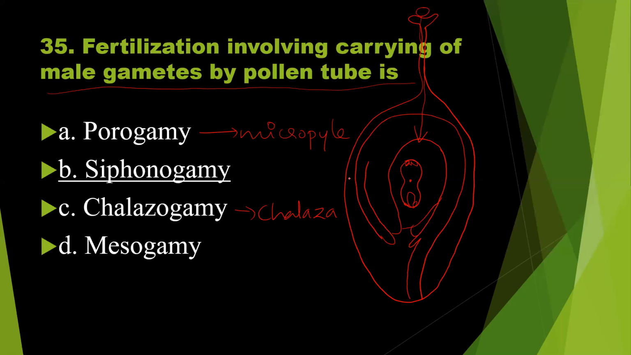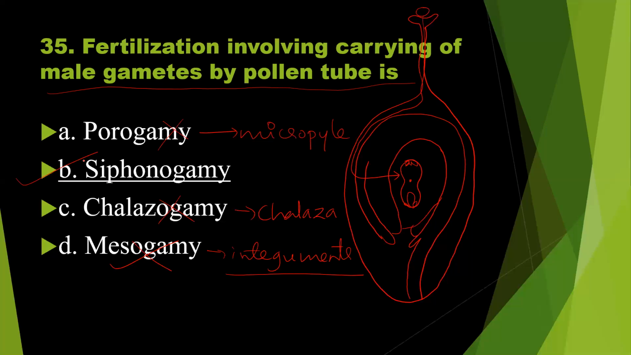The another method of entry of pollen tube into the embryo sac is entry through the integuments. If the pollen tube enters into the ovule through the integuments, then it is called as mesogamy. Meso means middle. So chalaza at one end, micropyle at another end. In the intermediate region, there is an integument. So entry of pollen tube into the ovule through integuments is called as mesogamy. So definitely porogamy is the wrong answer here. Chalazogamy is also wrong. Mesogamy is also wrong. So the answer is option B.